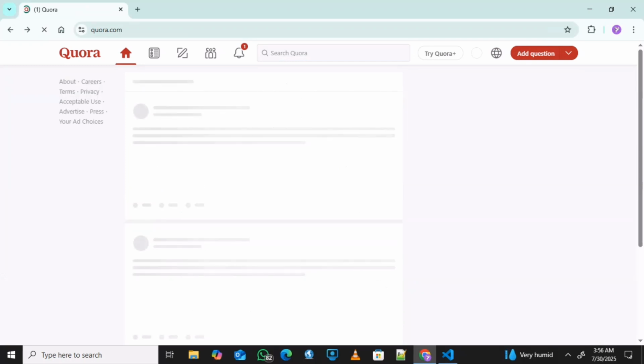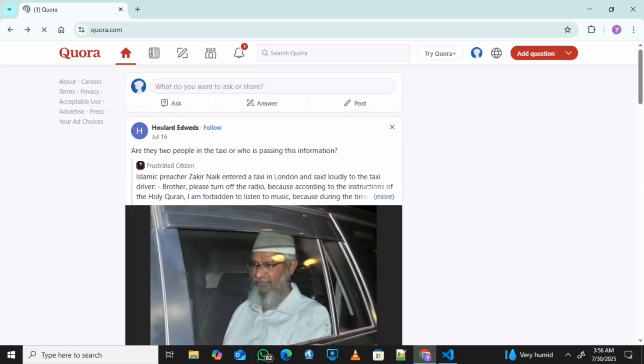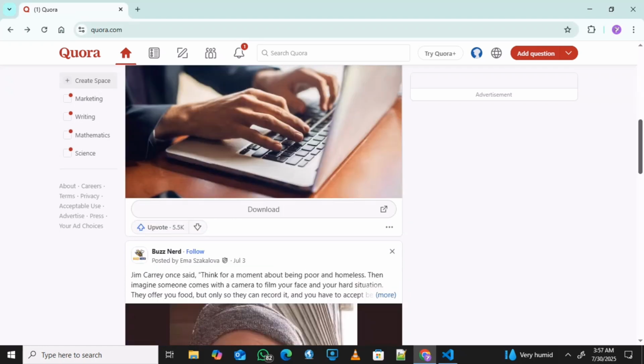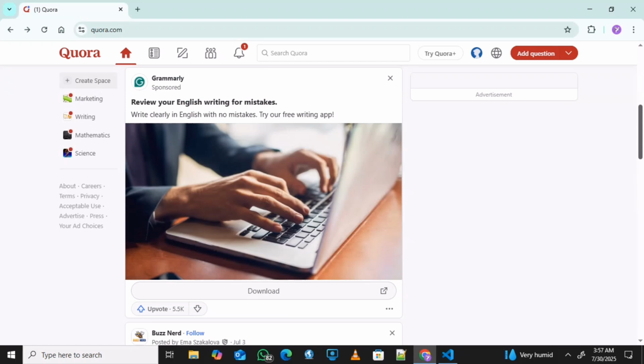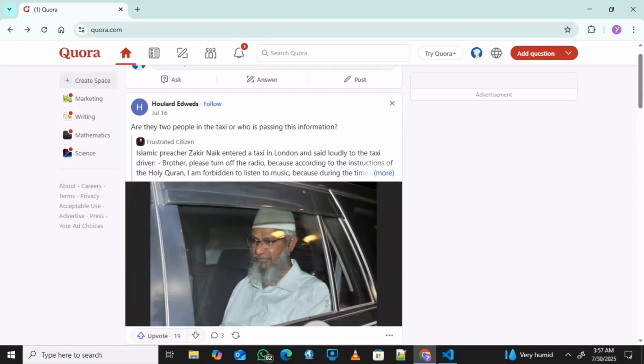So this is the site, and here there are two things we can do that will help us to earn very well. The first thing we need to do is to create a space. But one thing about it is that creating a space will not earn you money because you are in Nigeria, and if you want to be earning through space, you need to be using VPN. So you need to create your account with VPN.